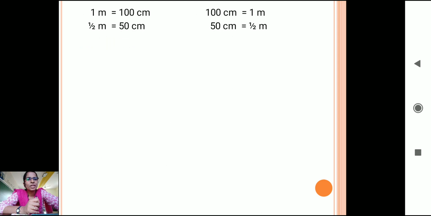Now one thing is we can also write in the reverse order. Here I have shown you that if 1 meter is 100 centimeter, it means 100 centimeter is also equal to 1 meter. Sometimes you measure your height. Did you measure your height, family members' height, children? Did you recollect how much you have grown? I had given you an activity in the previous session, to compare the height lengthwise, who is longer, who is shorter. And I also told you to see your previous year's height, note it down, and this year's, and subtract the difference and see how much you have grown, or whether you have really grown in your height or not. That is height wise.